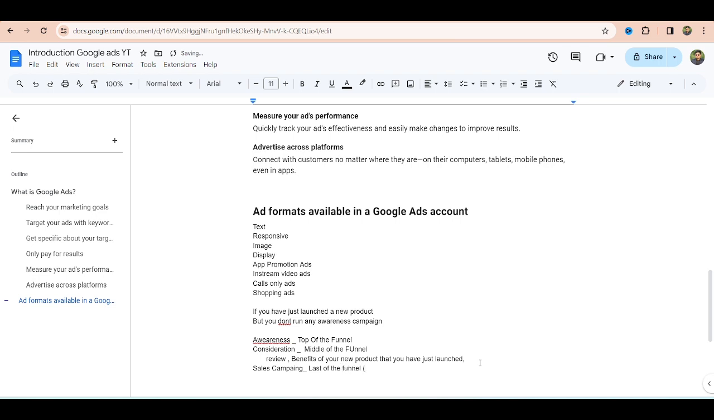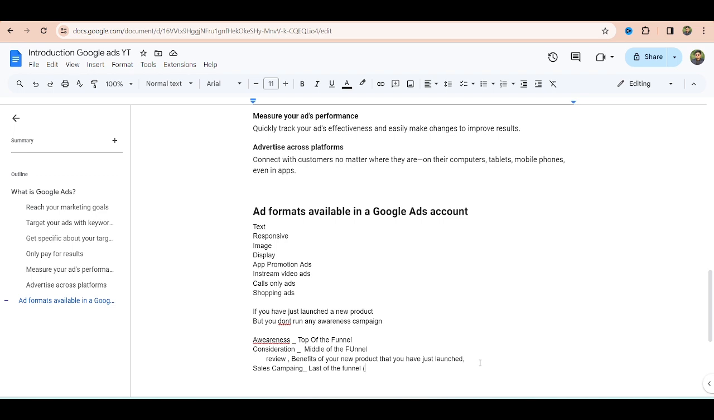Now in the last stage of the funnel, we will run a sales campaign, because we have already run an awareness campaign and a consideration campaign. Now they know about the new product we have just launched. Now what do we want them to do?